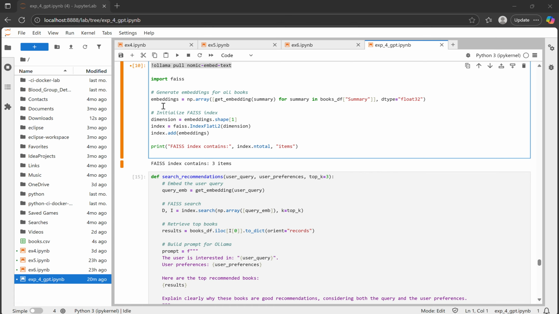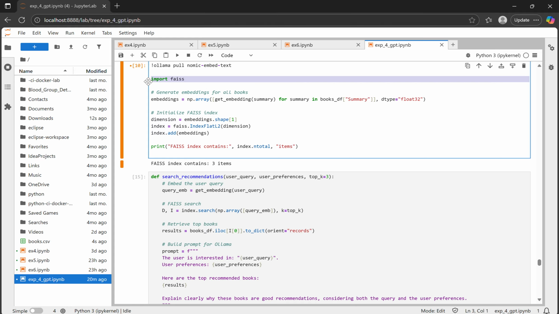First, I download the nomic-embed-text model using Ollama. This model is used to generate embeddings, which are numerical representations of text. We will use these embeddings to compare how similar different book summaries are.